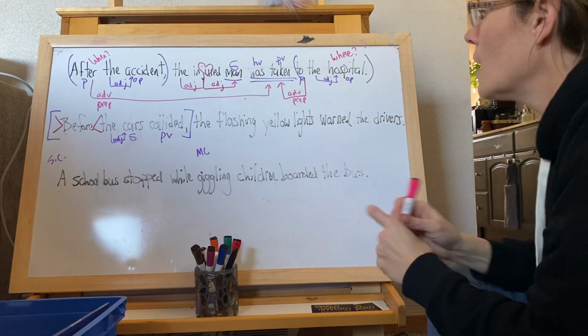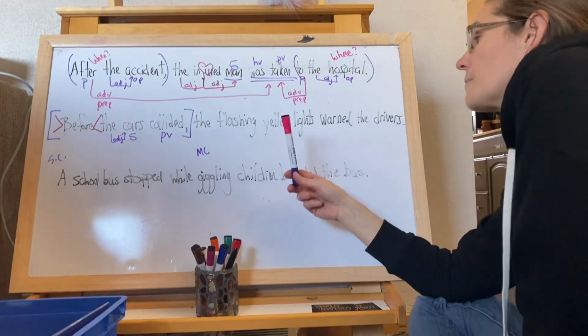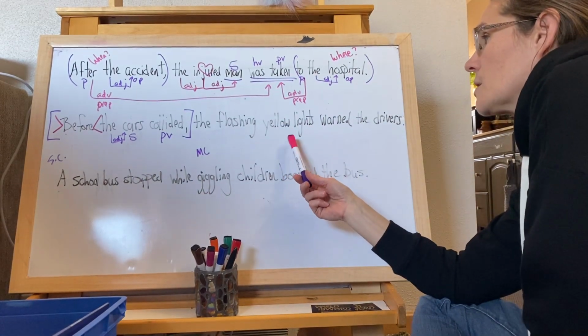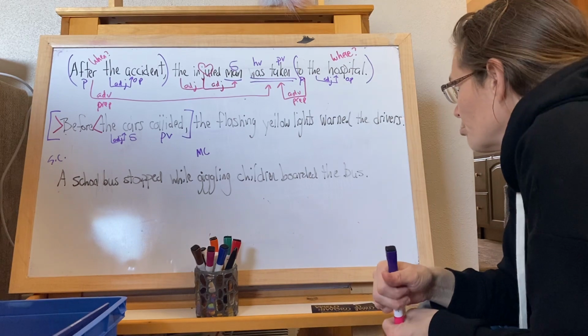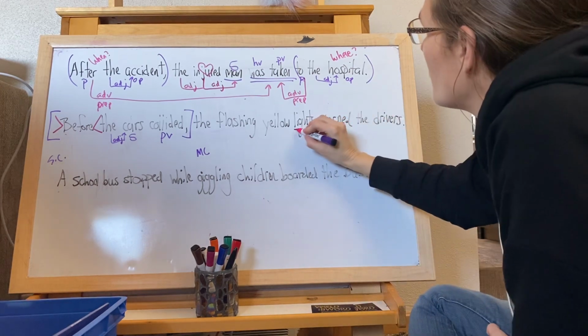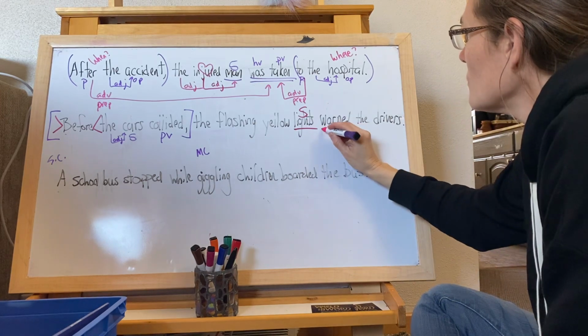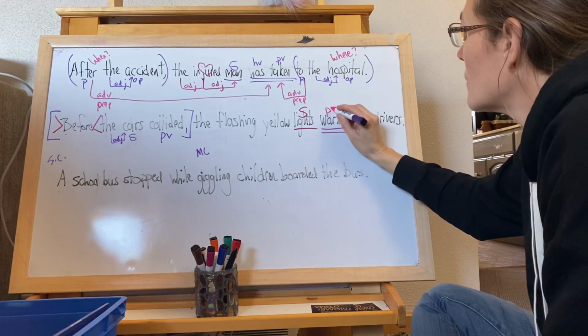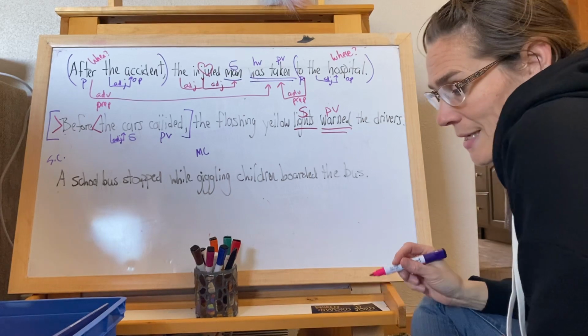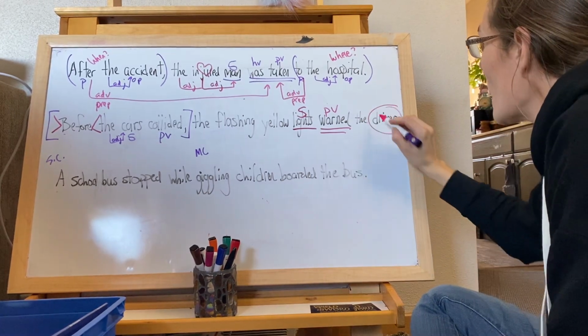So the main clause is about lights. The lights did what? Warned. Warned who or what? The drivers.